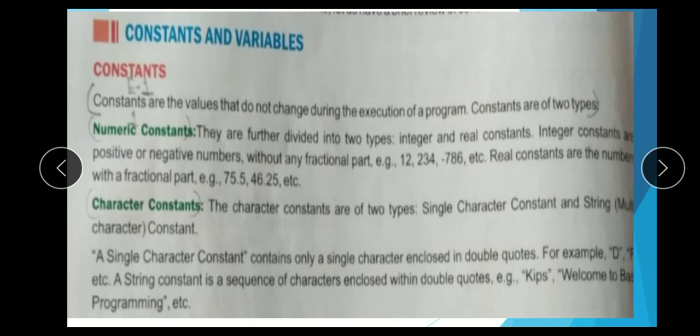Second, the character constant. Character constants are of two types: single character constant and string, or multiple character, constant. A single character constant contains only a single character enclosed in double quotes, for example "D", etc. A string constant is a sequence of characters included within double quotations, in multiple characters, like "Welcome to programming". Means character constants are of two types: single character and string.